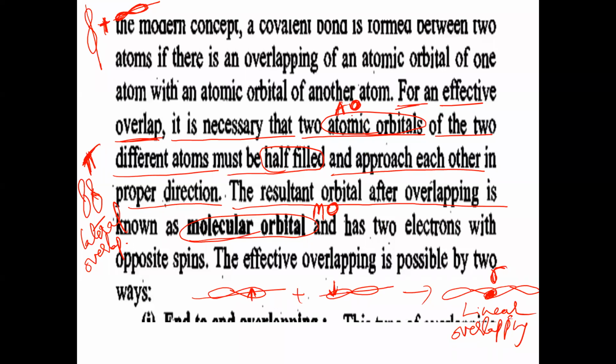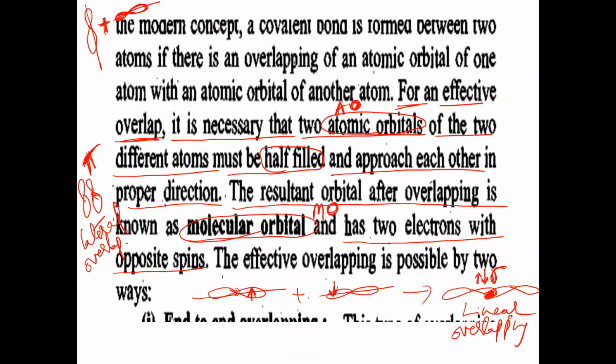So when atomic orbitals form either sigma bond or pi bond, the orbitals which are formed are called molecular orbitals. And the molecular orbital has two electrons with opposite spin. Here one electron is clockwise spinning in this atomic orbital, and the other electron is anti-clockwise spinning in the other atomic orbital. When these two approach each other, the two electrons will be like this, one clockwise, one anti-clockwise. This is an electron pair, called the shared electron pair between two nuclei.